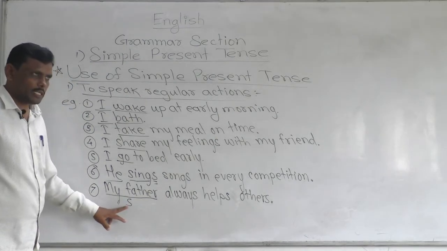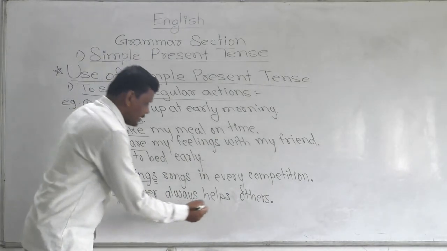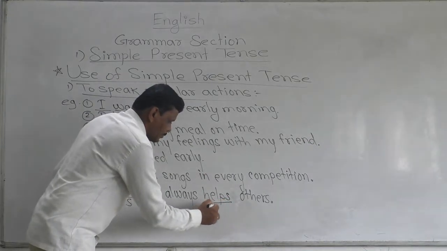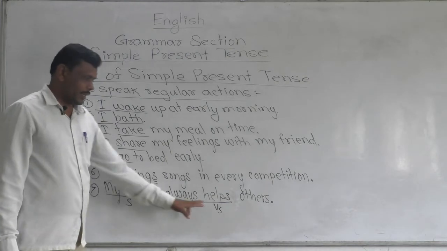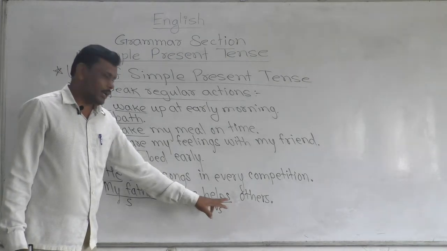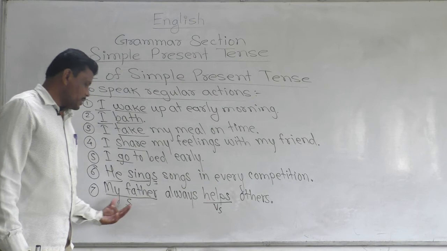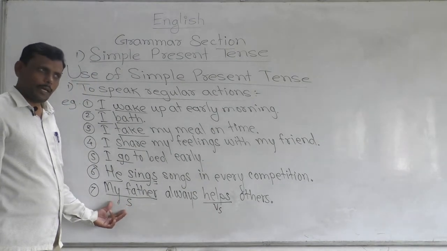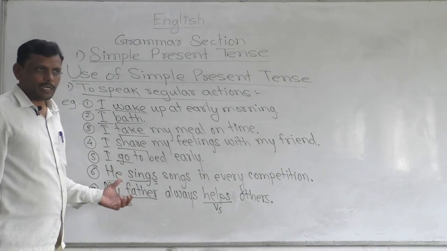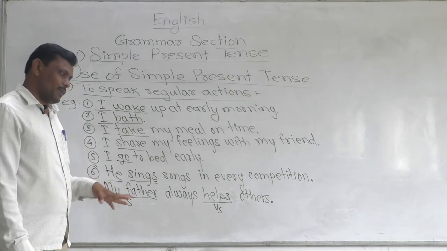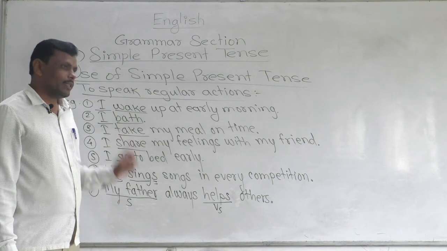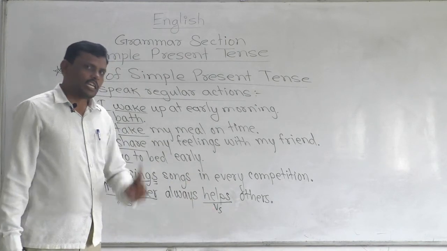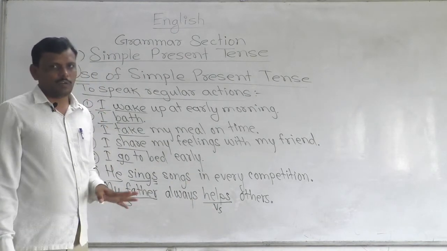Then helps is the verb and there is the s form: help and s is added. S is added because the subject is singular. In simple present tense, we should always keep in mind that if the subject we are using is singular, at that time we have to add s or es to the main verb.